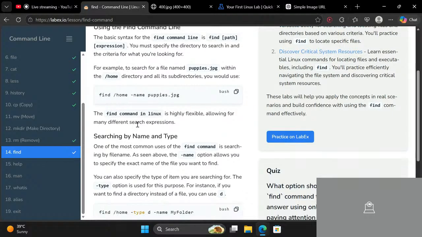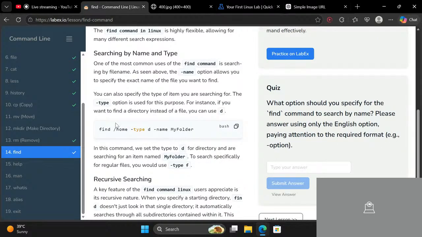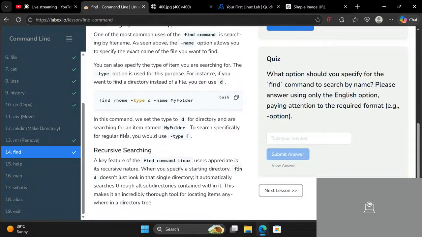And now let's see searching by name and type. One of the most common uses for the find command is to search for a file name, as the -name option allows. So -type d will specify a directory. If you don't use -type d, then it will search for files, I guess. Or if you want to find a directory instead of a file, you can use d. Okay, I was right.